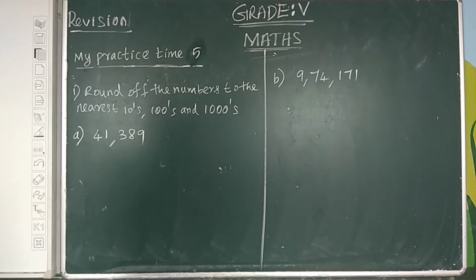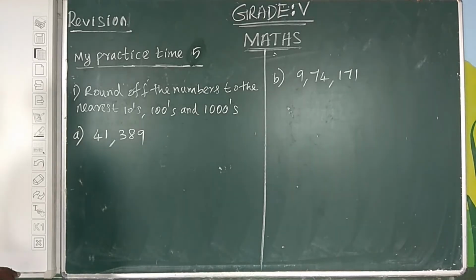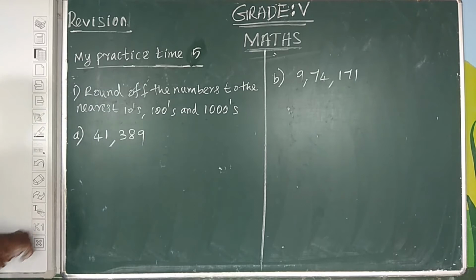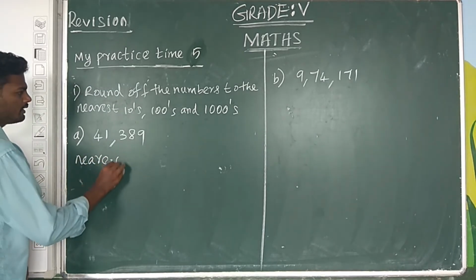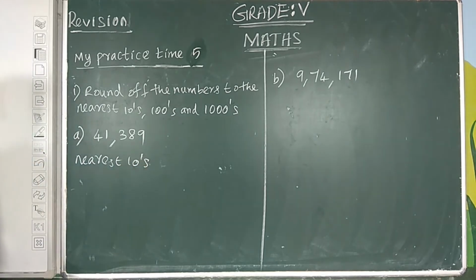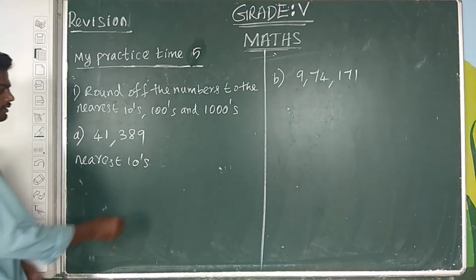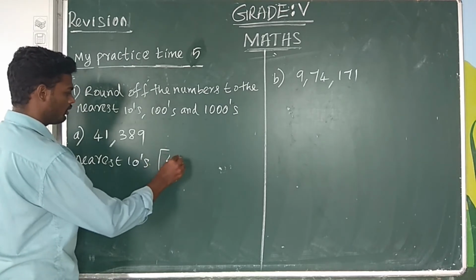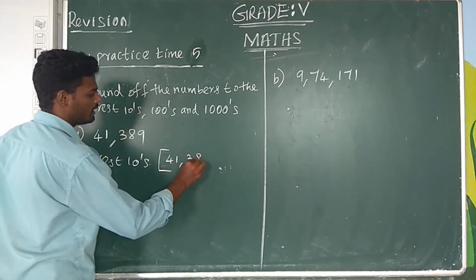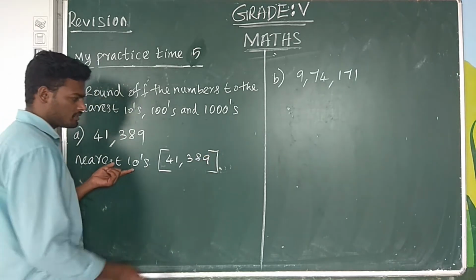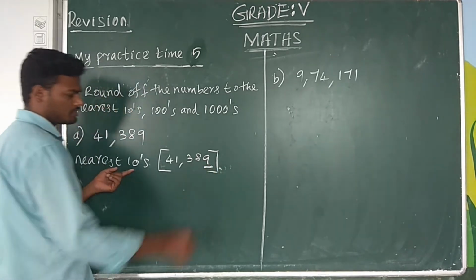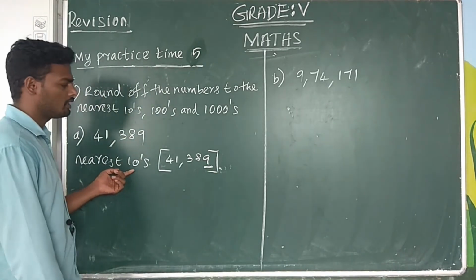Next, practice 10-5. Round off the numbers to the nearest tens, hundreds, and thousands. First, we find the nearest tens. The number is 41,389. Nearest tens: first, we underline the digit 9.